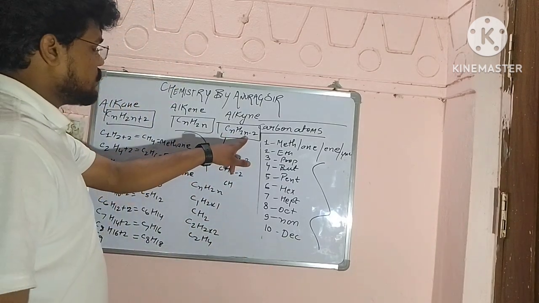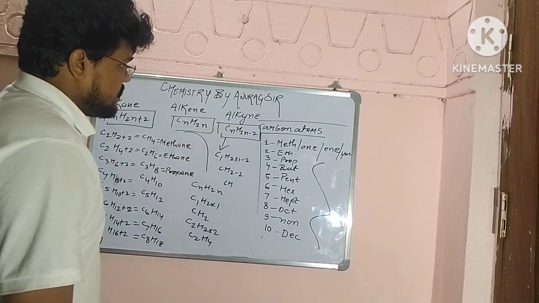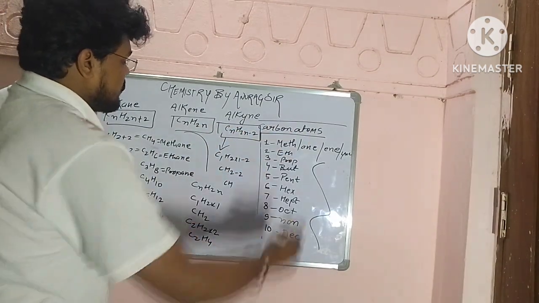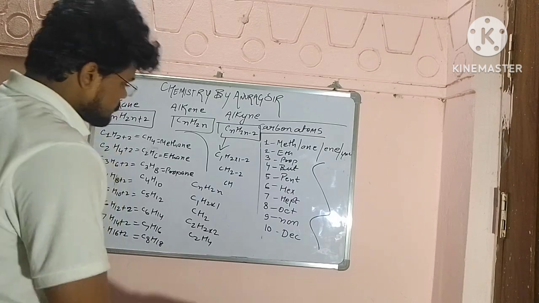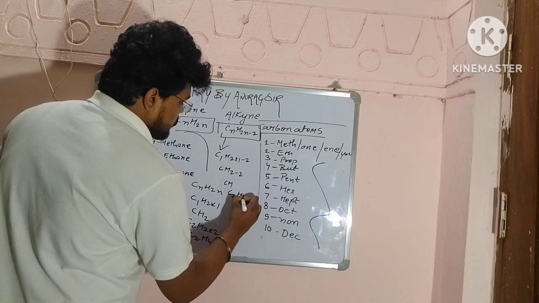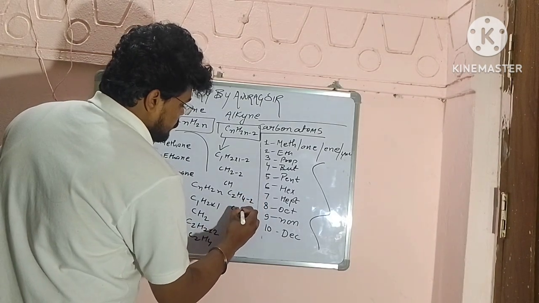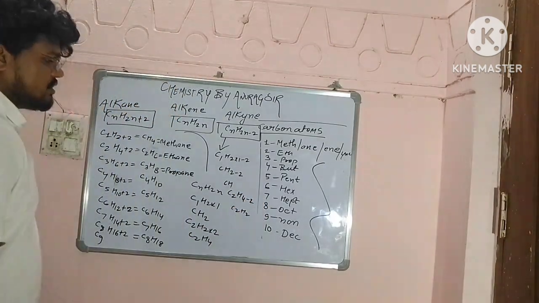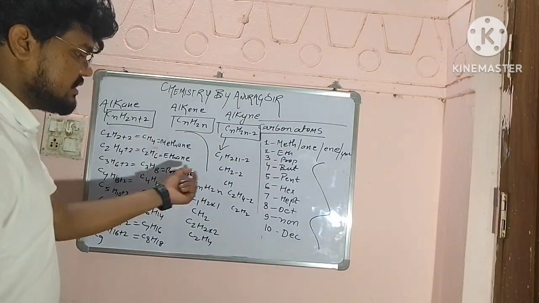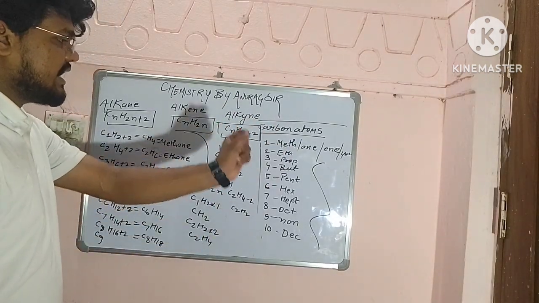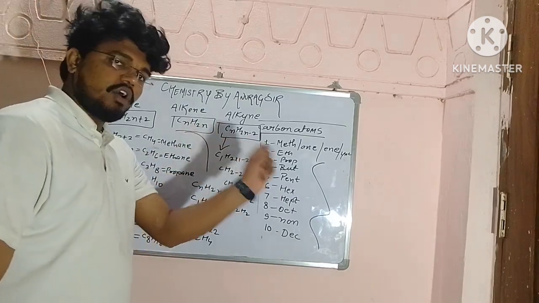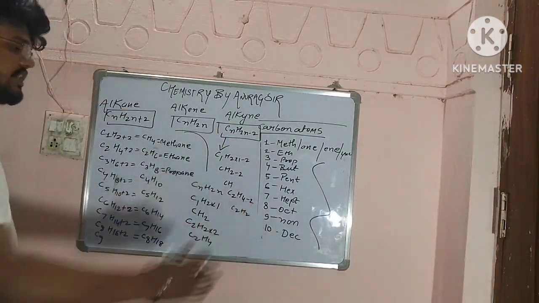It will become methyl. Then C2, H 2 into 2 is 4 minus 2, so C2H3. It will become ethyl. Then similarly we will go on making methyl, ethyl, propyl, butyl, pentyl, hexyl, heptyl, octyl, nonyl and decyl.